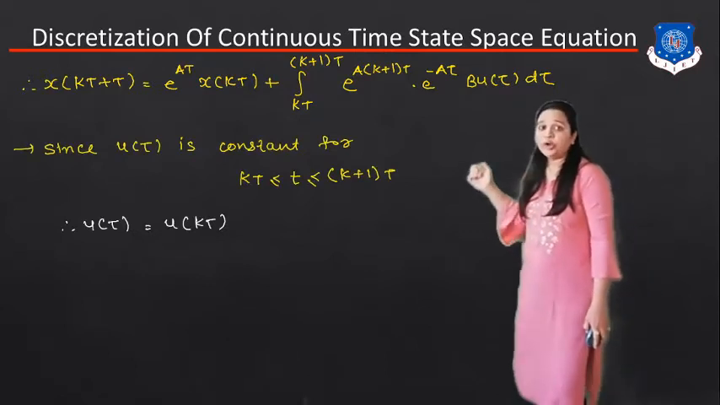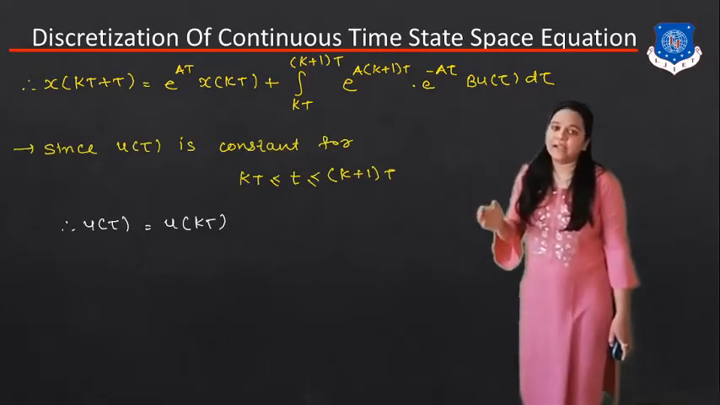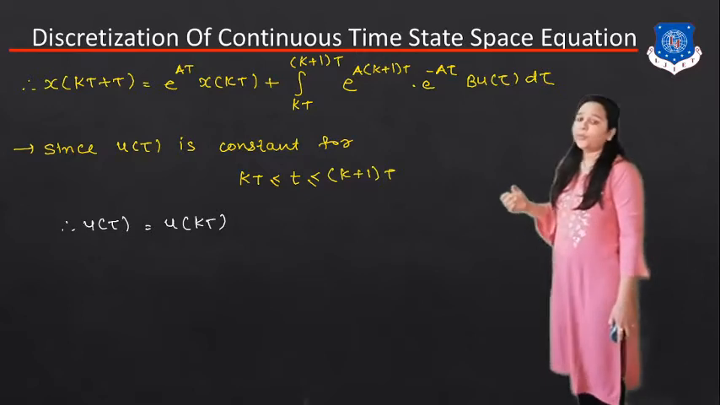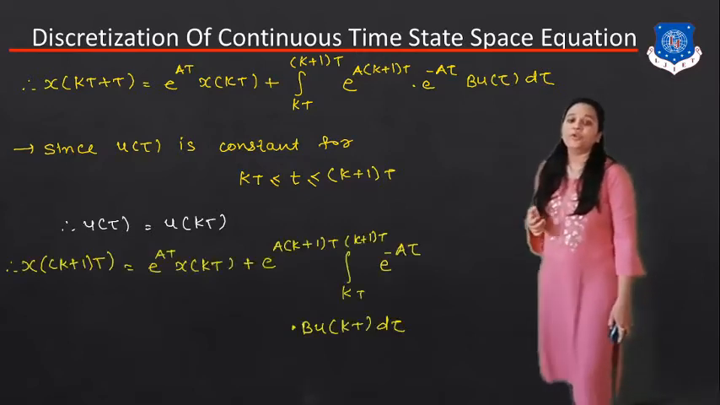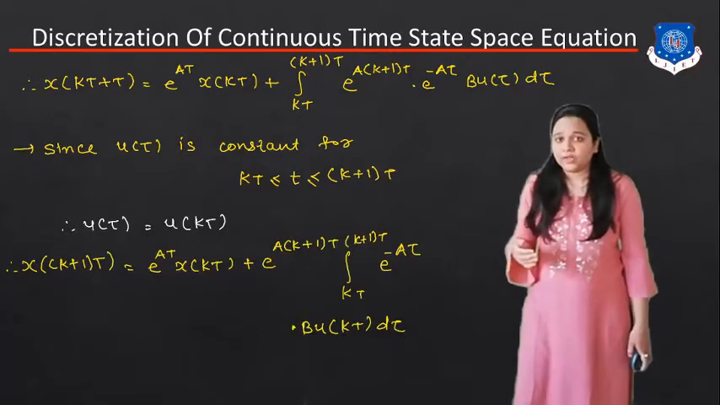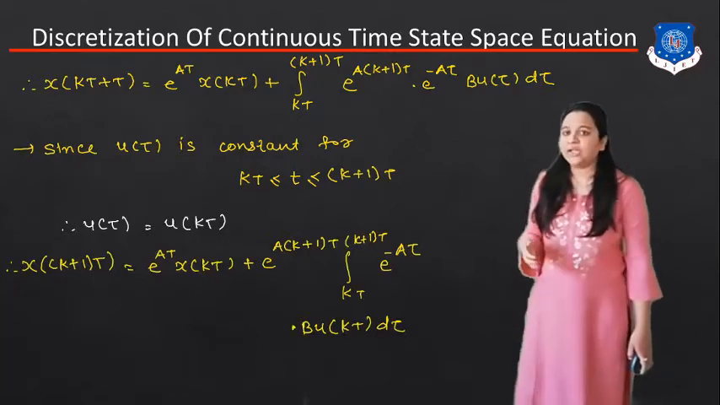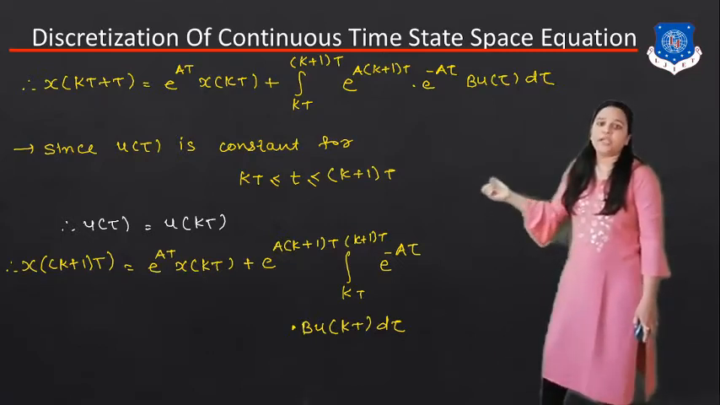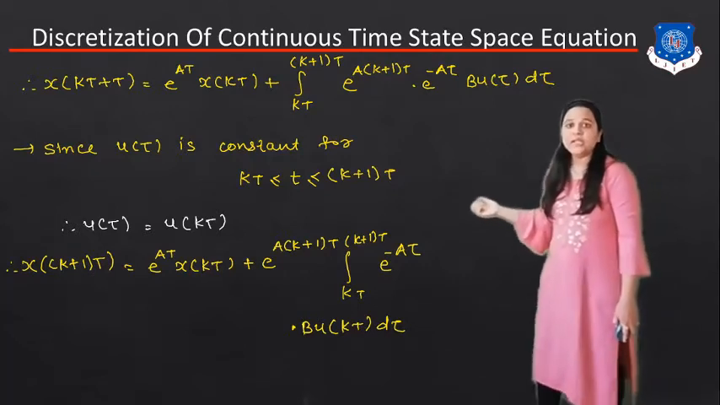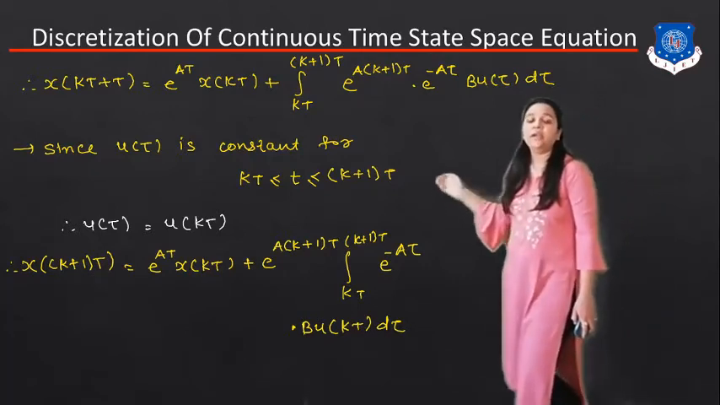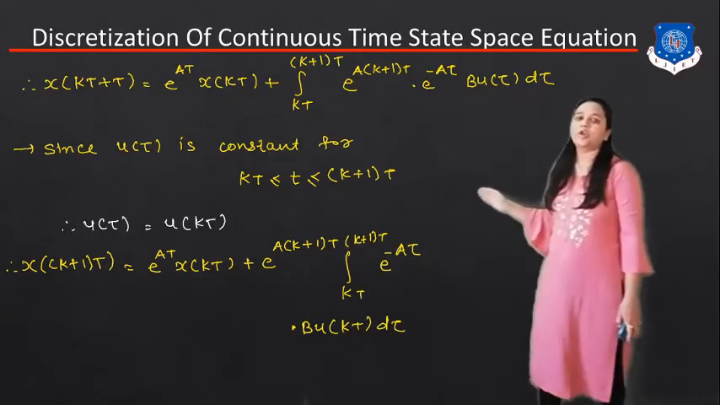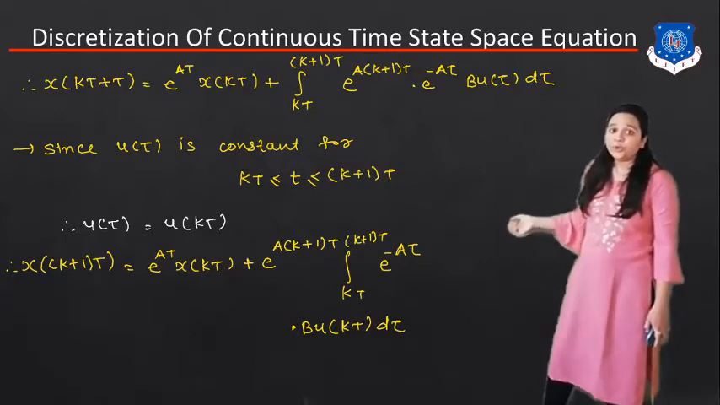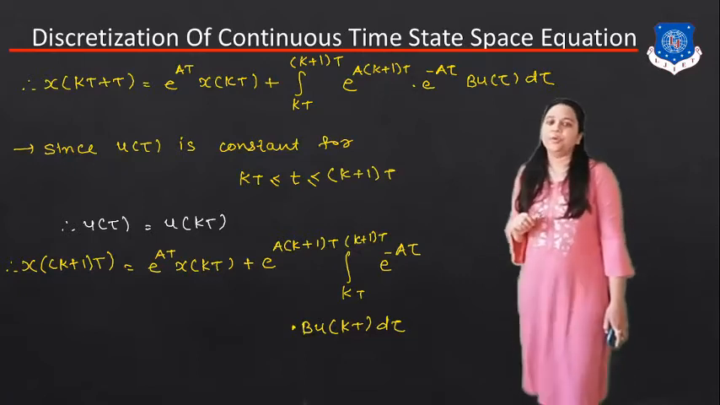Now since u(τ) is constant over the sample interval kT ≤ t ≤ (k+1)T, we can put u(τ) equal to u(kT). We can then get x((k+1)T) equal to e^(AT) x(kT) plus e^(A(k+1)T) times the integration from kT to (k+1)T of e^(-Aτ) B u(kT) dτ.